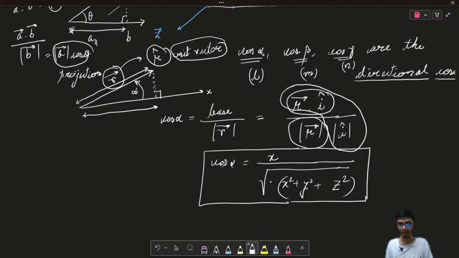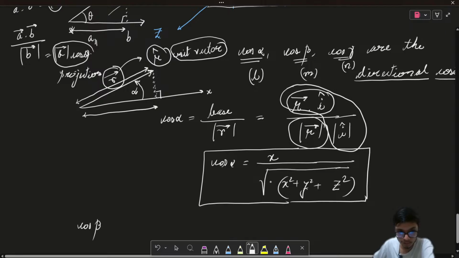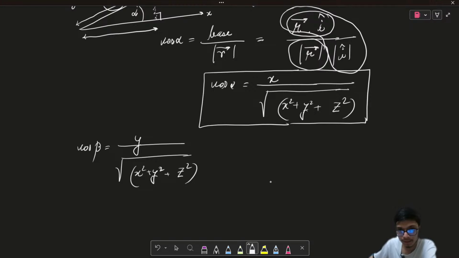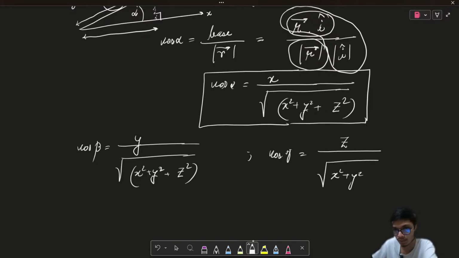Now, in a similar manner, we can also find out the value of cosine beta and cosine gamma, right? So we can find the value of cosine beta as y upon square root of x square plus y square plus z square, and along with that, we can find cosine of gamma as z upon square root of x square plus y square plus z square, right?